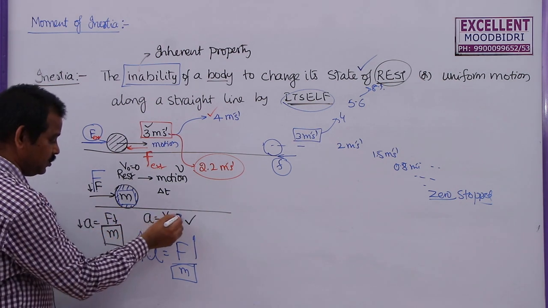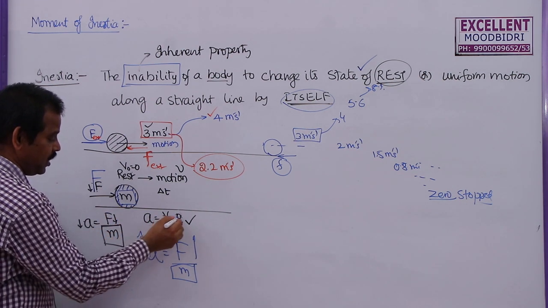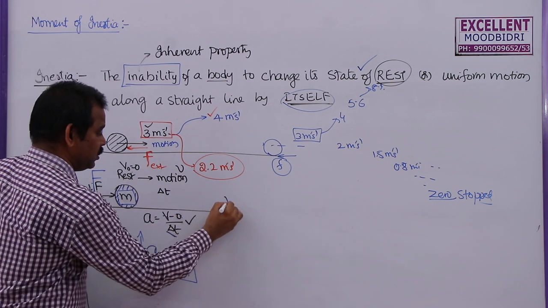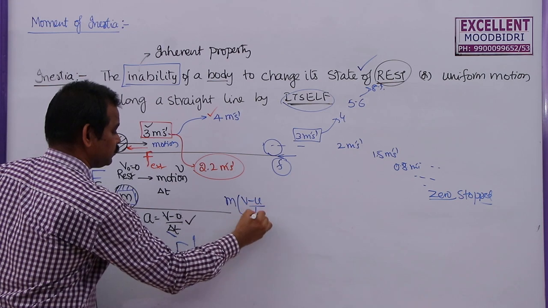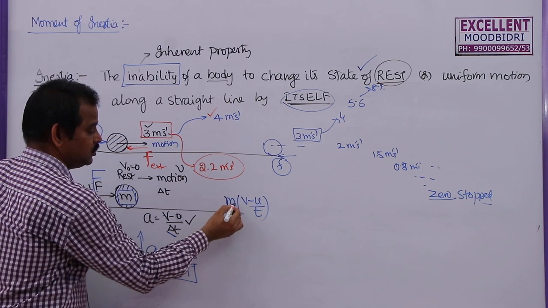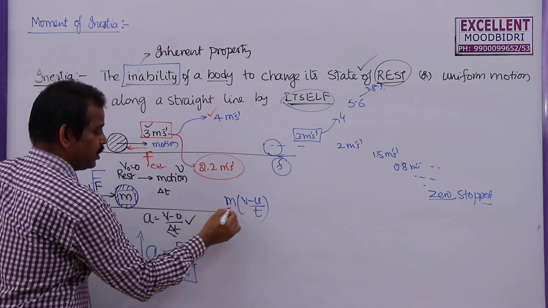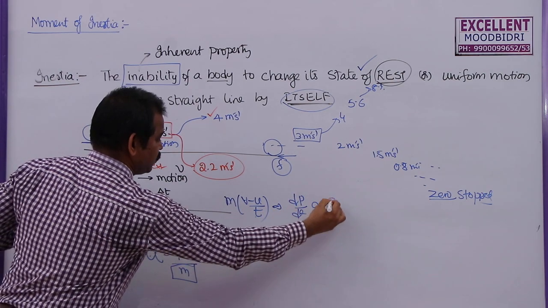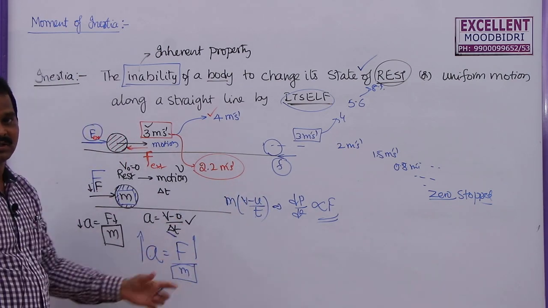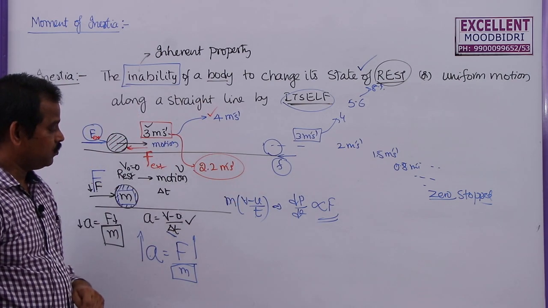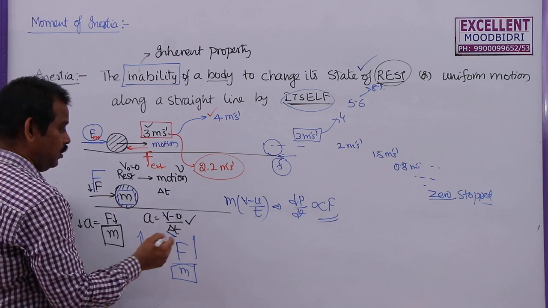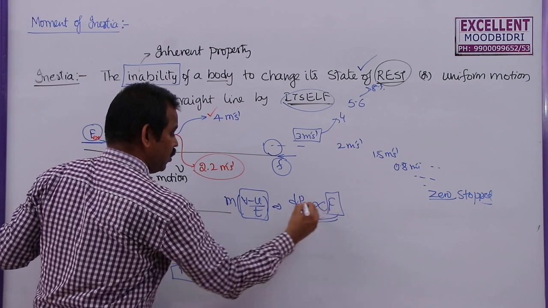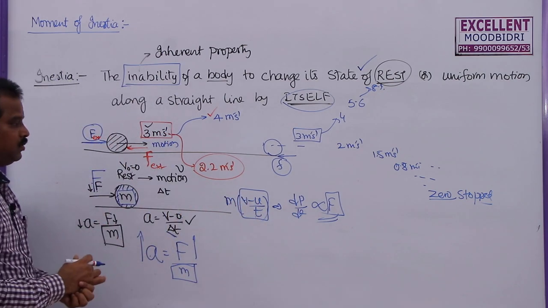The rate of change in velocity, that is nothing but acceleration, multiplied with the mass, that is the rate of change of momentum. This is mass into change in velocity by time. This is called the rate of change of momentum, directly proportional to force. This is Newton's second law. Already we discussed this in Newton's laws of motion. Now here, to give more acceleration, I need to apply more force. That is a very simple concept.